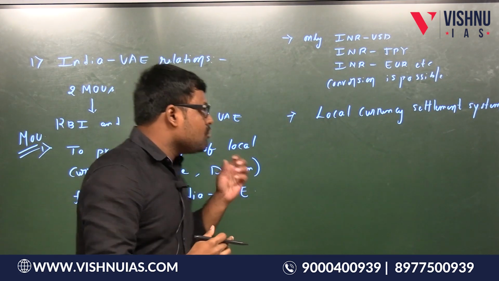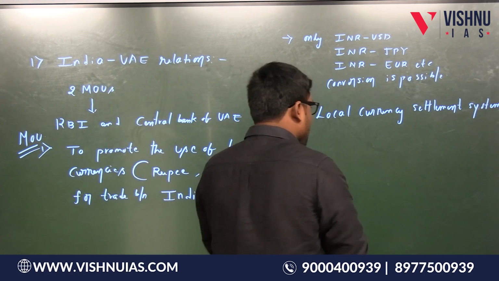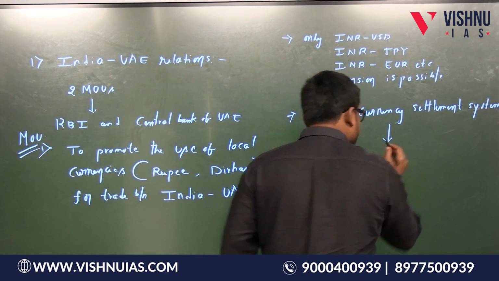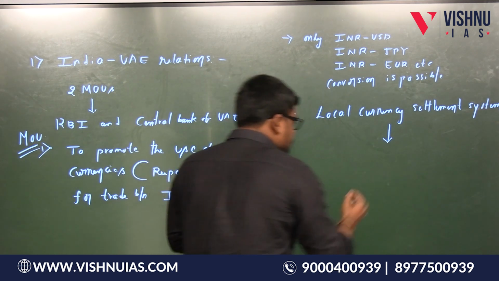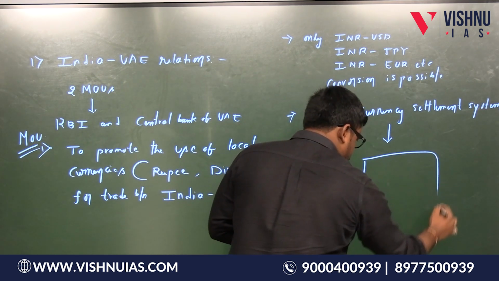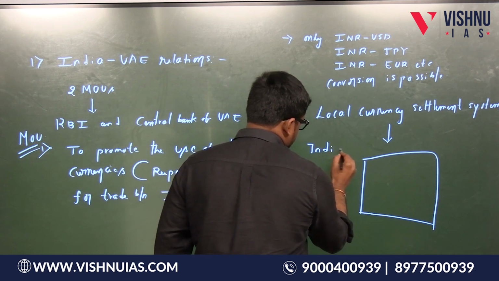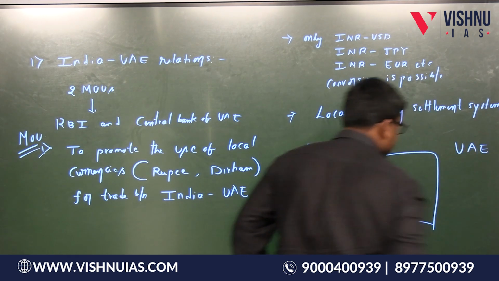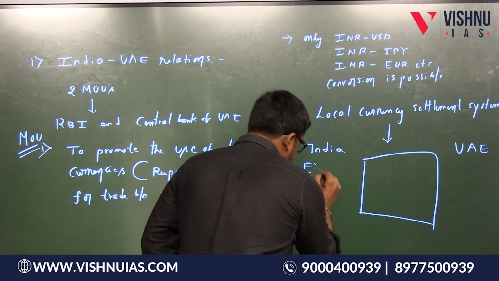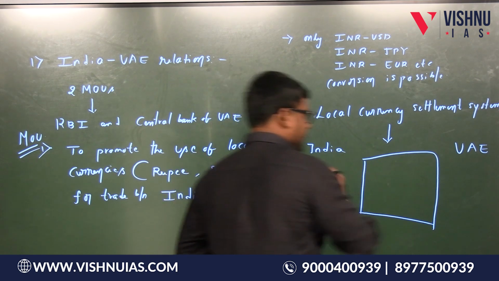Okay. So how this local currency settlement system functions, listen, what is the mechanism of this local currency settlement system? Suppose let us take, here it is India and here it is UAE, and there are exporters present in India and there are importers present in India.